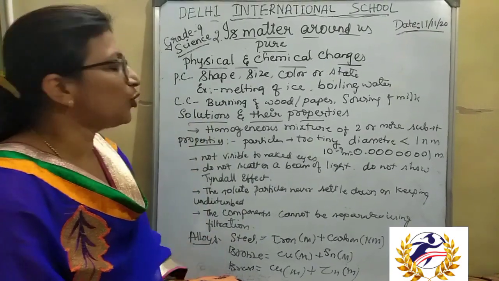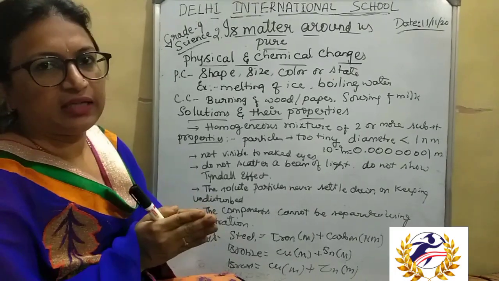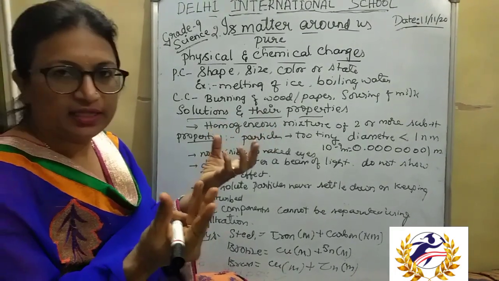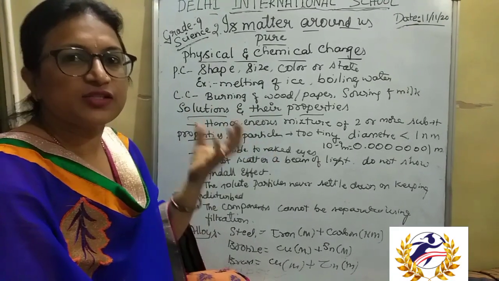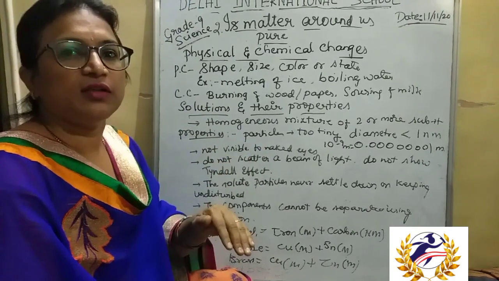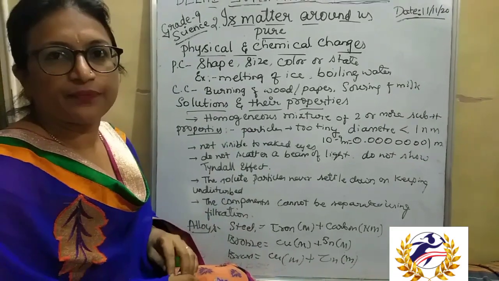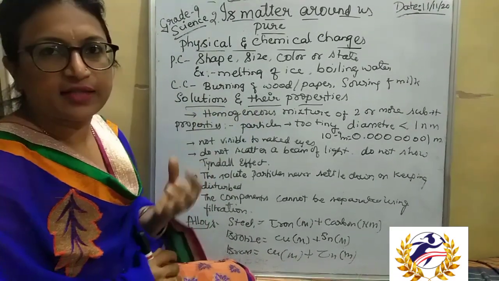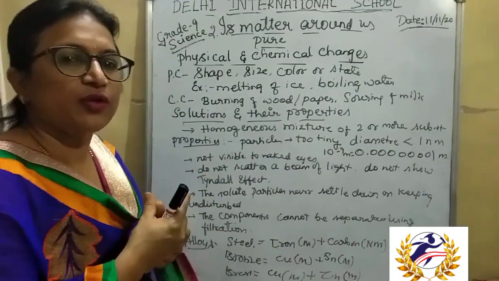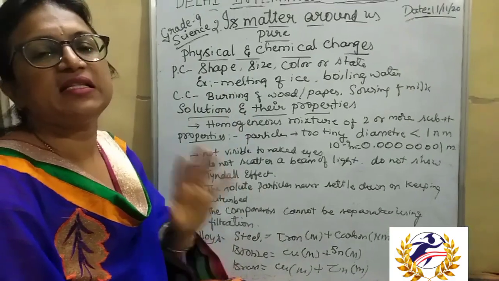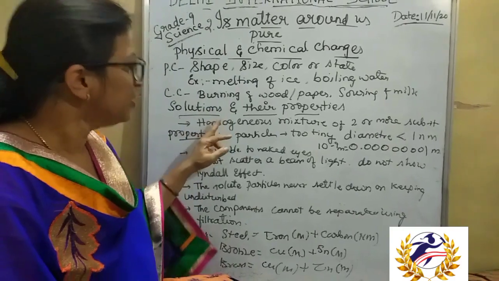So what are these solutions? We know that a solution contains a solute and a solvent. We have already discussed this in the first chapter. A solute is a solid that is dissolved in a solvent. For example, salt is called a solute. The solvent is where the solid substance is being dissolved. So solute plus solvent gives rise to a solution.